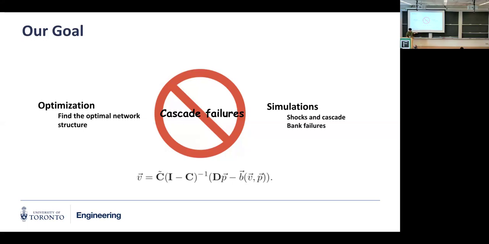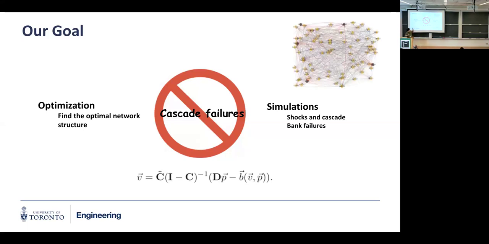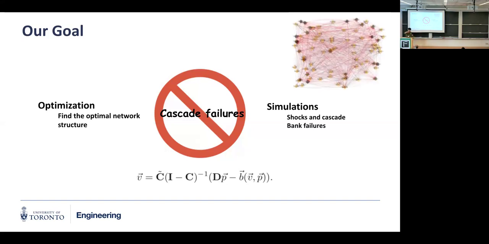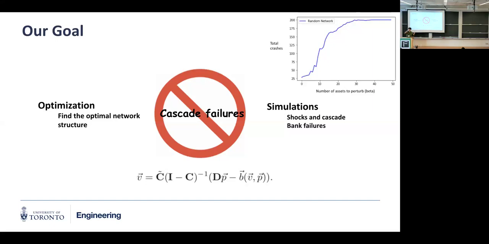And here's just one visualization. So we have a random network. Initially, some perturbation leads to 5 banks crashing. So there are 5 black dots, which are just banks. And then we can just recalculate, doing these cascade waves, right? And finally, we find that all those banks crashed. And then we can count how many banks crashed, and then plot that against the initial perturbation level, right?